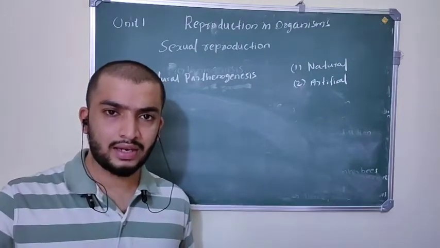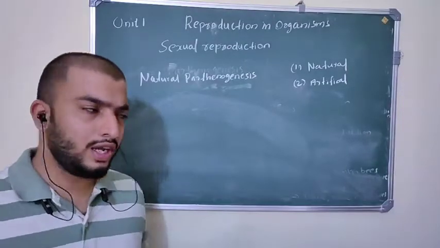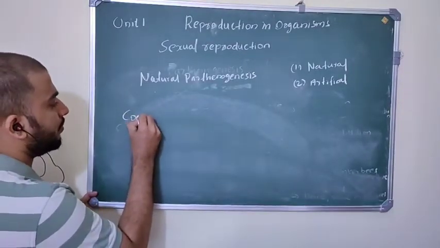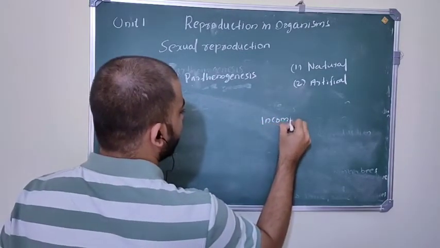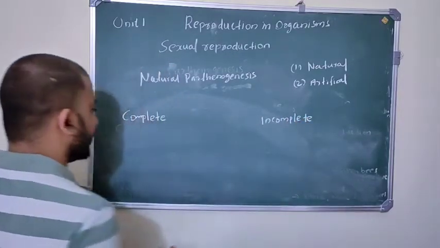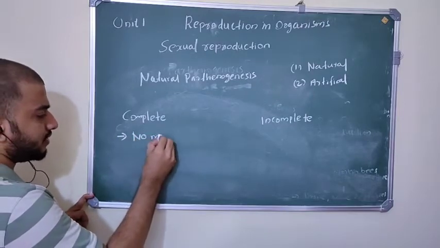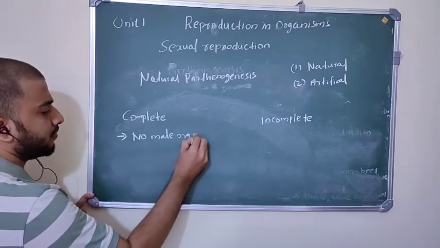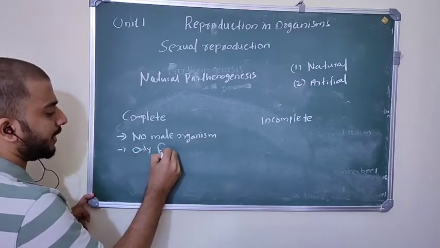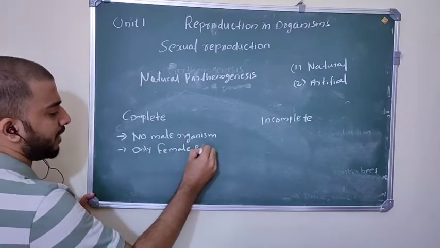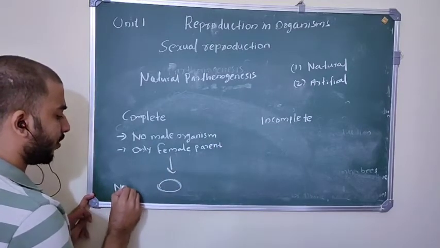From the female gamete, the egg, new individuals form directly. So natural parthenogenesis occurs naturally. There are two types: complete natural parthenogenesis and incomplete natural parthenogenesis. In complete natural parthenogenesis, there are no male parents, no male organism, only a female parent present, and this female parent directly produces her daughters or new